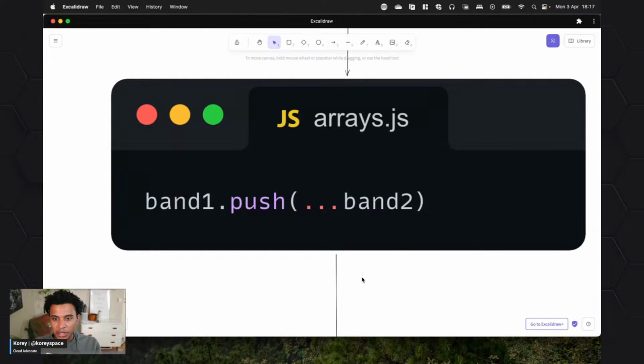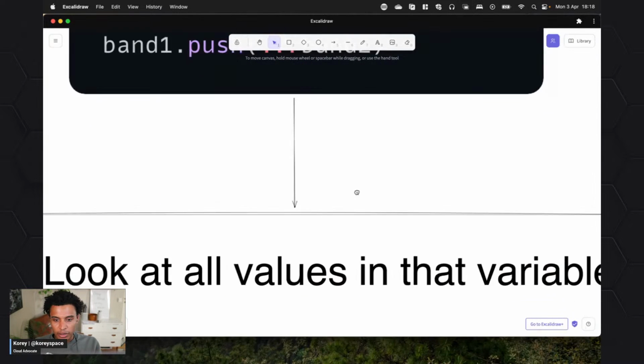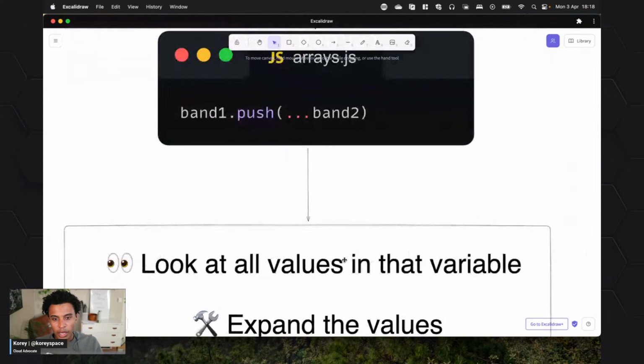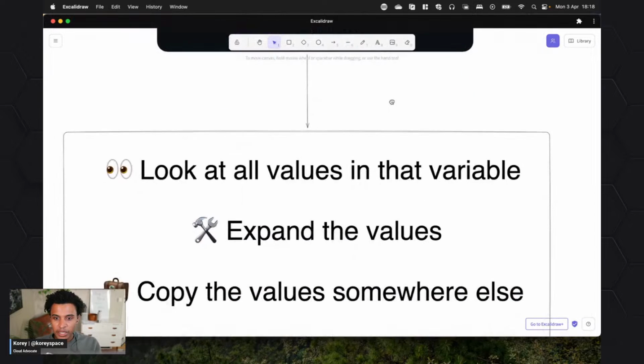If you've ever seen that and have no idea what it is or what it is doing in a JavaScript application, we're going to explain that really well now. In simple terms, because I want this course to be as beginner friendly as possible, this is going to look at the values in any sort of variable.